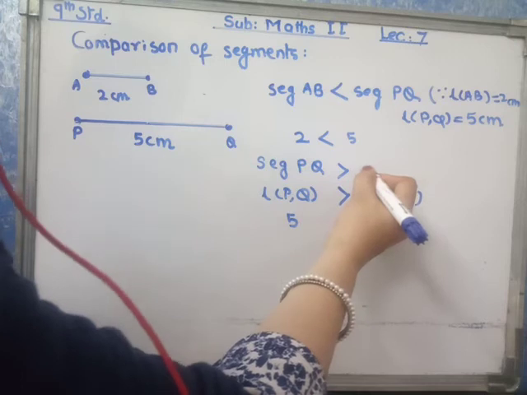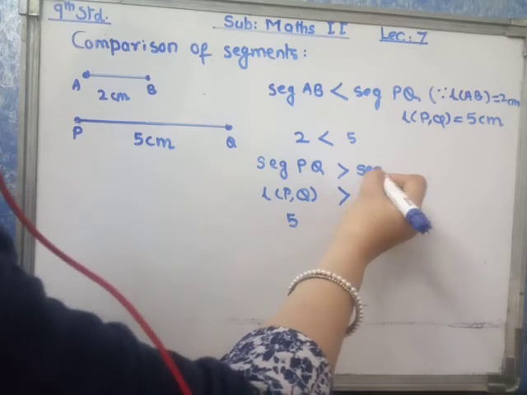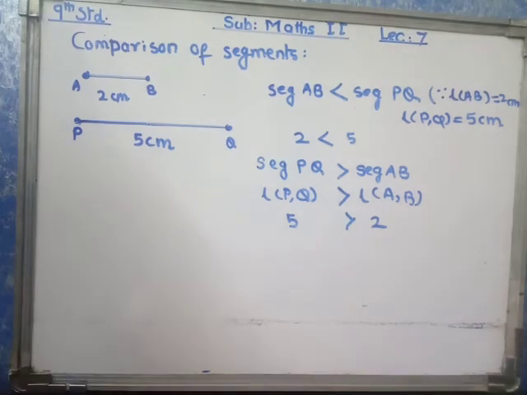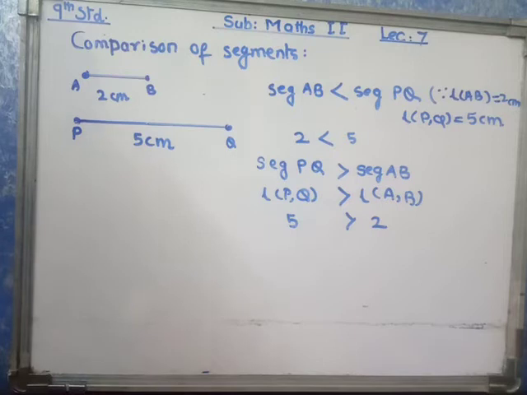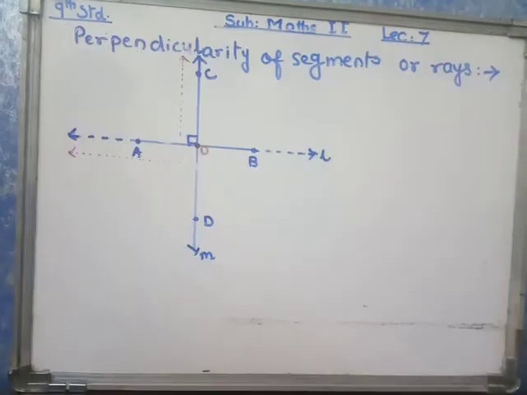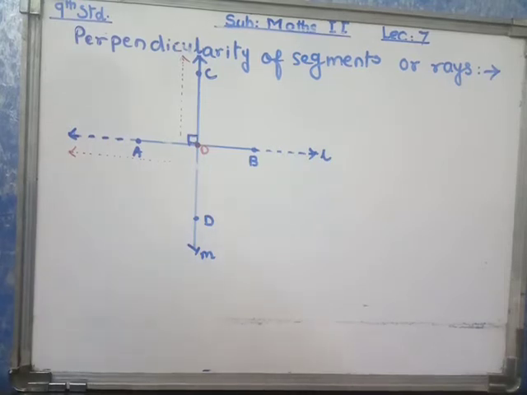Segment PQ is greater than segment AB. This means that the comparison of segments depends upon their lengths. Observe the diagram. This diagram is given in your textbook on page number 7, figure 1.11.